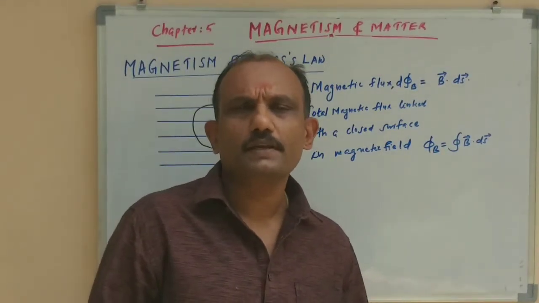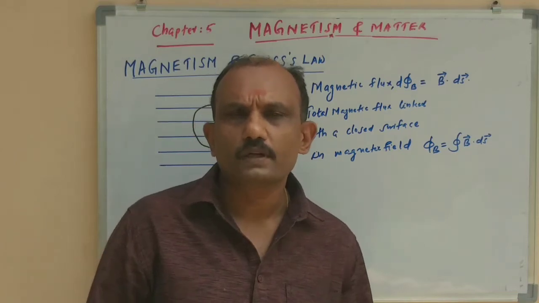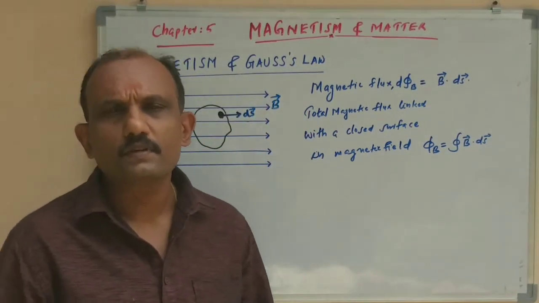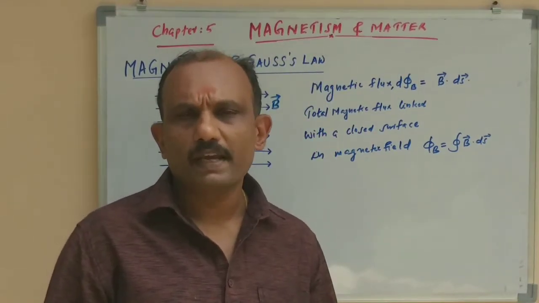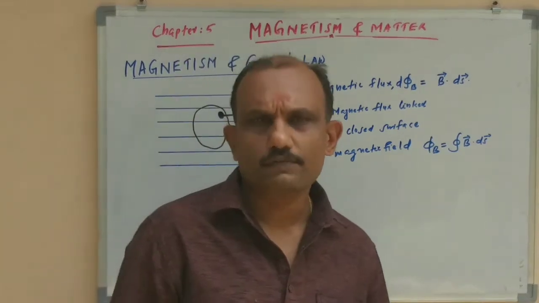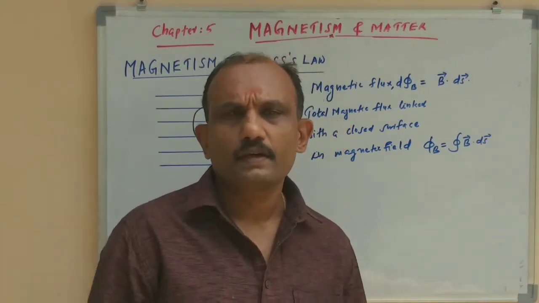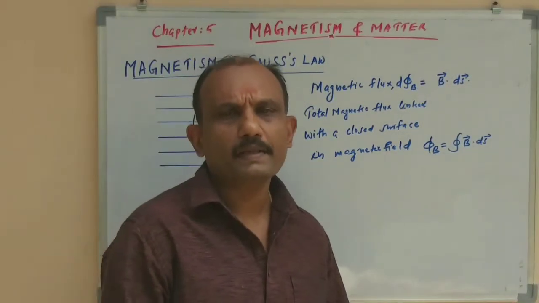You studied Gauss's Law in electrostatics. You know the statement of Gauss's Law: the total normal electric flux through a closed surface linked with electric field is 1 by epsilon 0 times the total charge enclosed by the closed surface. That is studied. Here, let us see what is the change in Gauss's law in magnetism.